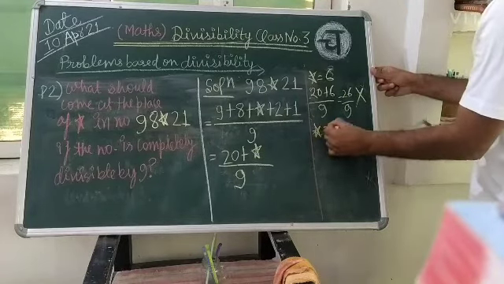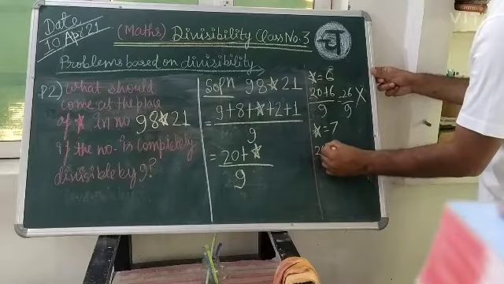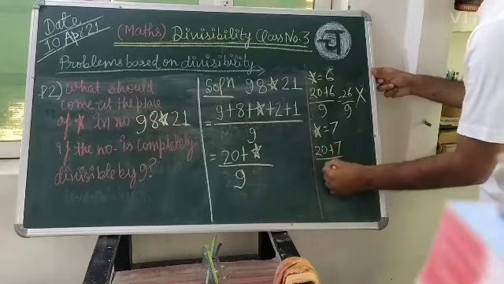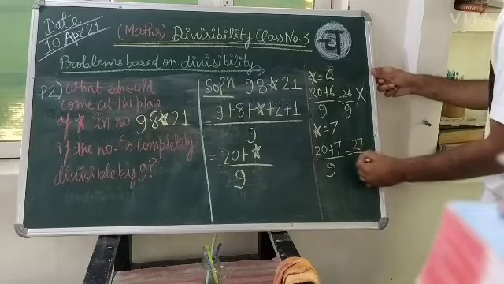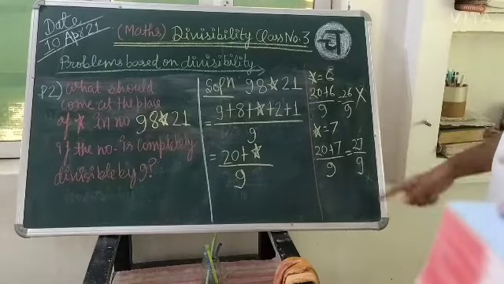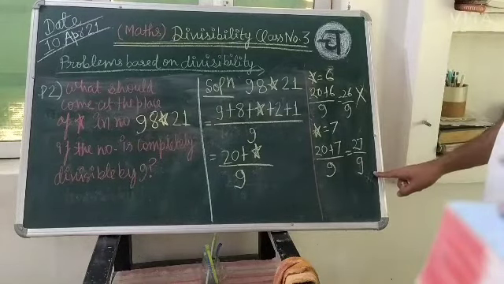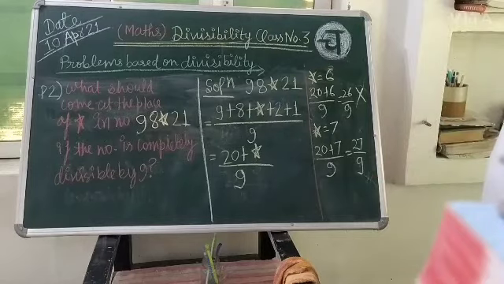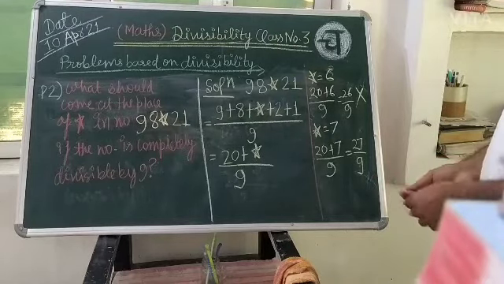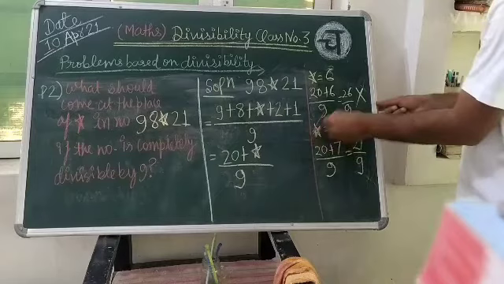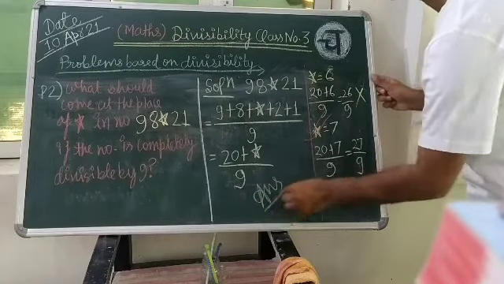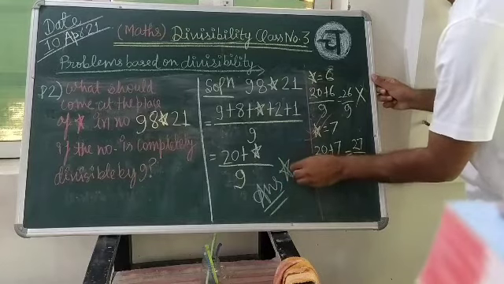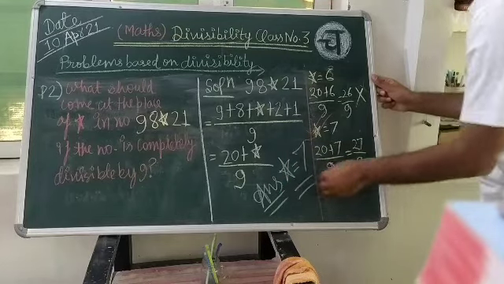Star is 7, so 20 plus 7 upon 9 is 27 upon 9. So it will become divisible. 9 threes are 27. So your answer should be, star should be 7.